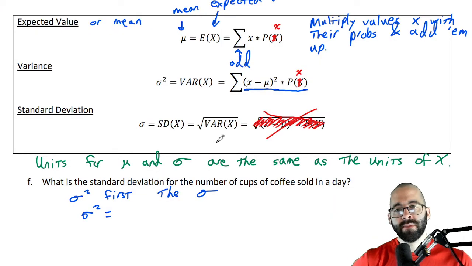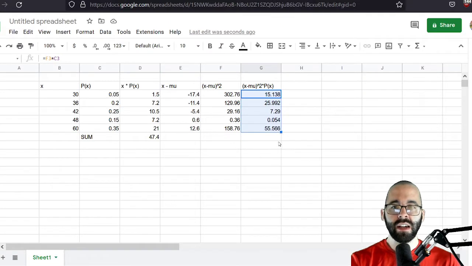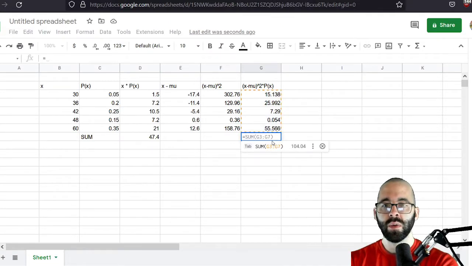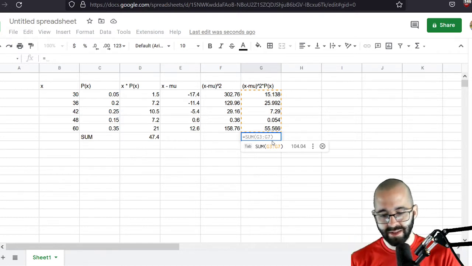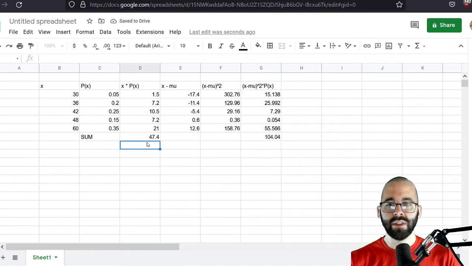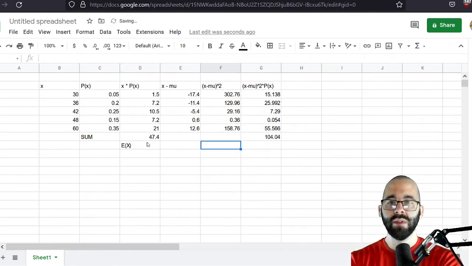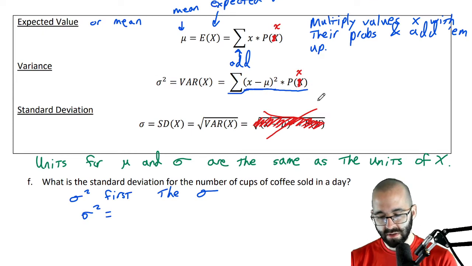And lastly, add them all up. That's what the sum is. So there we go. If we add them all up, then we're done. Just like before, it knows what we want to do. This over here is the expected value. This sum over here is the variance. The variance is 104.04.